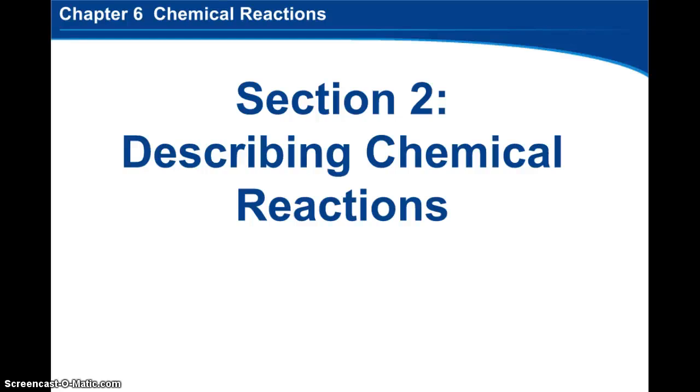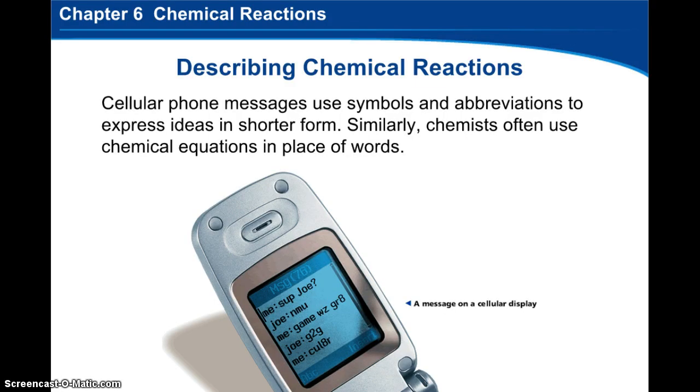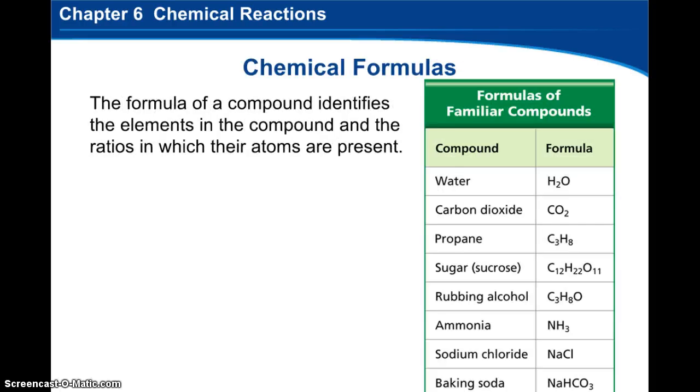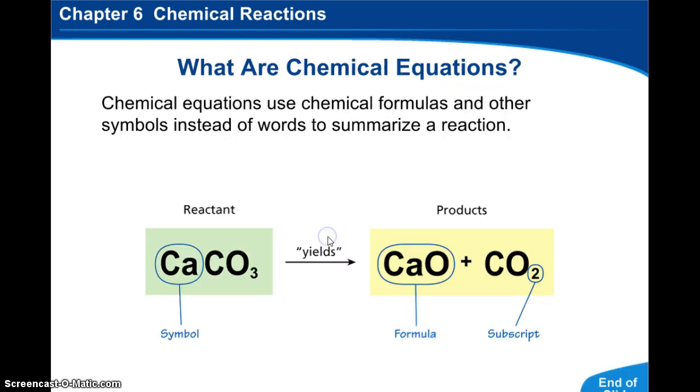Okay guys, this is section 2 in chapter 6 about describing the types of chemical reactions. So when you talk about chemical reactions, much like text messaging, it's using symbols and abbreviations to say something in a shorter form. So there are different formulas. You're pretty familiar with some of them, like water, maybe carbon dioxide, probably sodium chloride or table salt. We use the shorthand, the formula way of writing things.